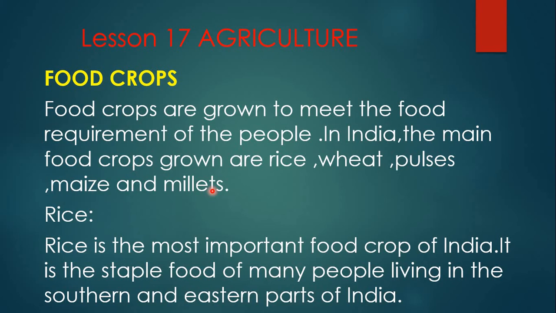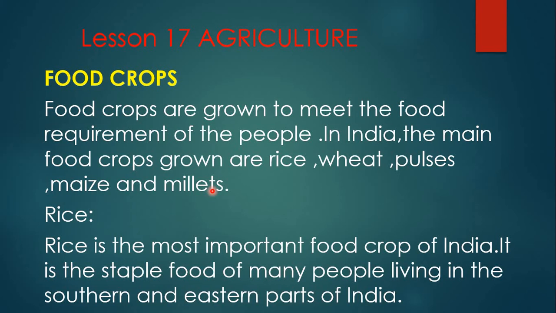Okay. Secondly, the farmers grow things which are stored for years together, stored for years together in godowns. That is how, at the time of difficulties, when there are difficult moments, this can be given to the government. So that is how, dear children, food crops are grown in order to meet the food requirement of the people.